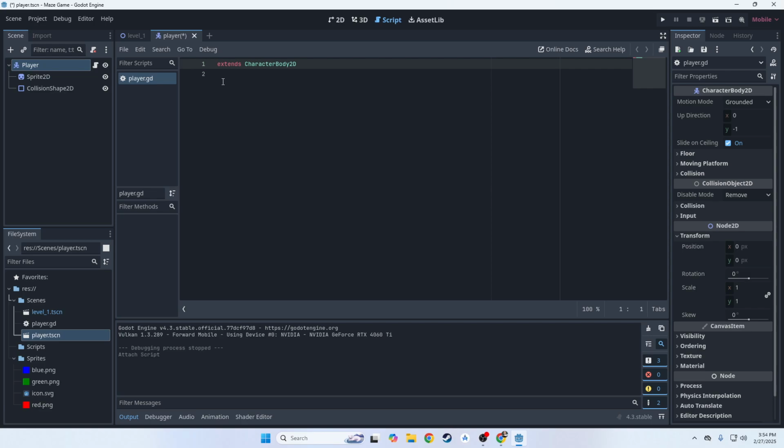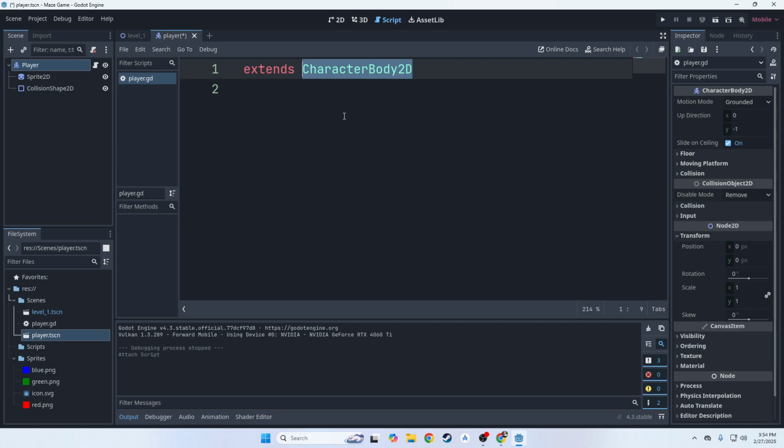Let me explain what line 1 is doing. I'm going to zoom in a bit so we can see. Line 1 says extends character body 2D. What that means is this object that the script is attached to, this node, is a character body 2D node. Now, character body has a bunch of code already embedded into the node. It has things like gravity. It has things like velocity.